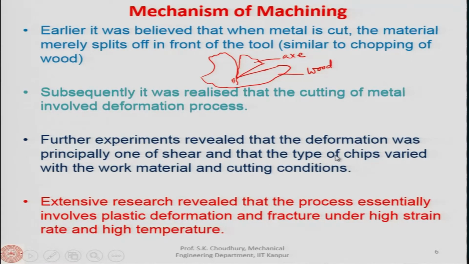Now, this is clear, and it will be further clarified in future also, that the types of chips that you will be getting, either it is a continuous, a discontinuous chip, a serrated chip, or a built-up edge form, all depend on the cutting process parameters that you have selected. Cutting parameters we will discuss in more detail later. These are the cutting speed, the feed, and the depth of cut, and I have shown you what those parameters are.